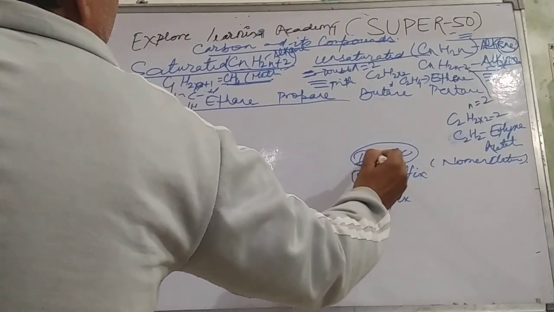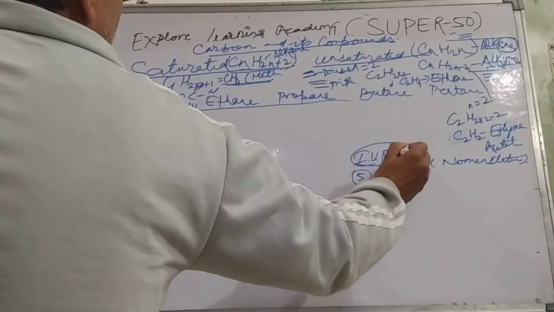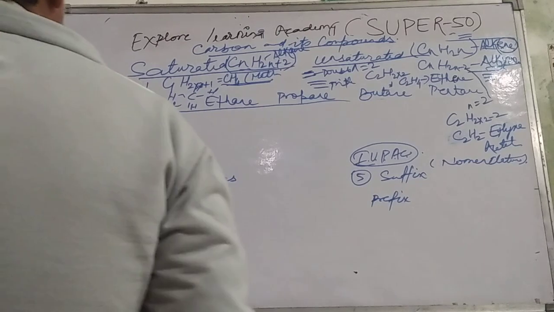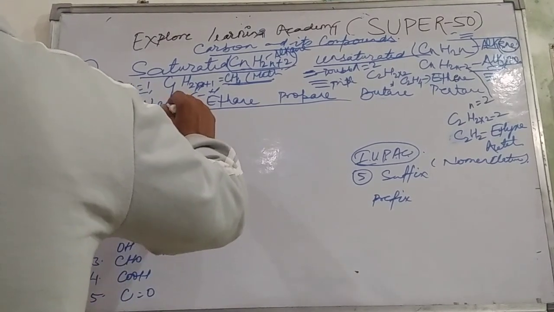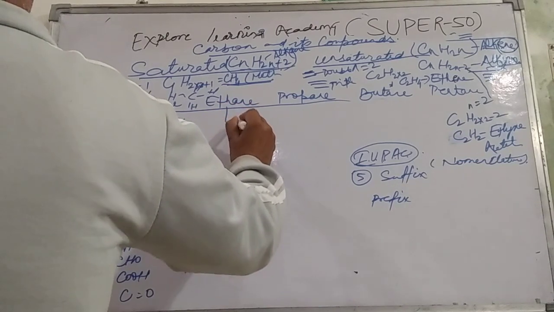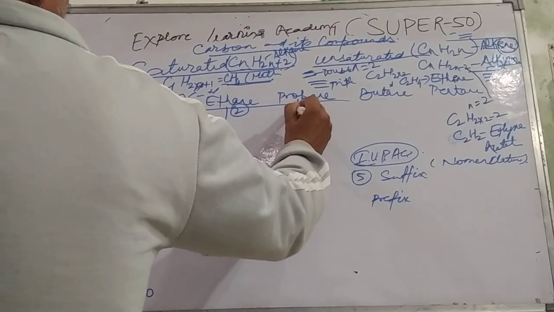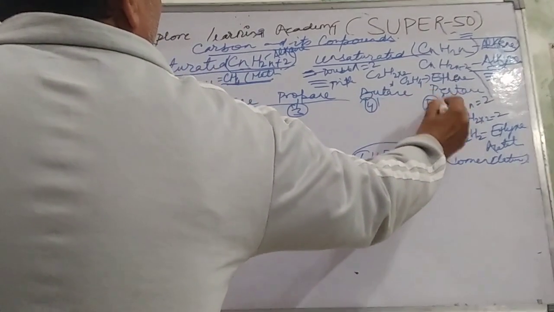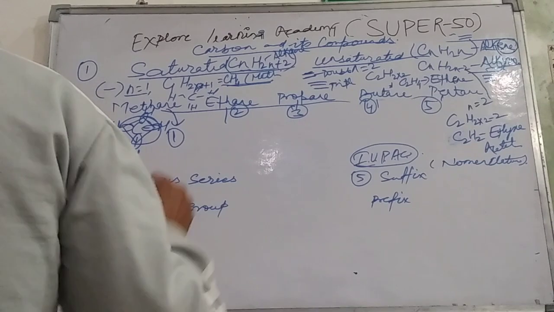The head office of chemistry is called the IUPAC, that is called the International Union for Pure and Applied Chemistry. Its headquarters is in Germany. According to that, methane comes on number 1, ethane comes on number 2, propane on number 3, butane is number 4. The nomenclature has been done, and the names have also been fixed.